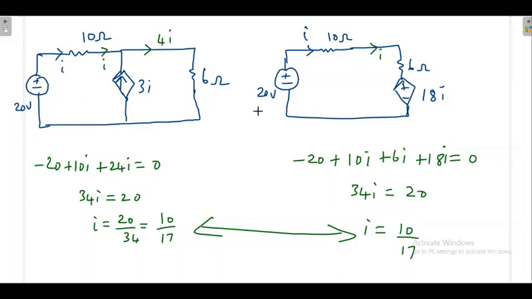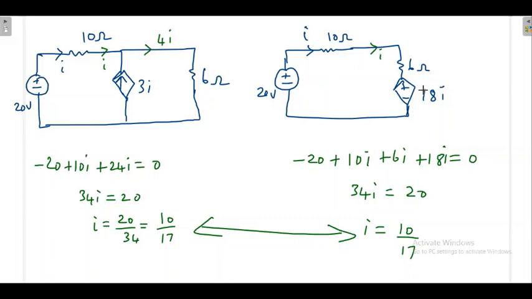That all really depends on the nature of the 18I. Let it be dependent or independent, if the current is going out of the source, that is delivering the power. If the current is going into the source, that is absorbing the power.